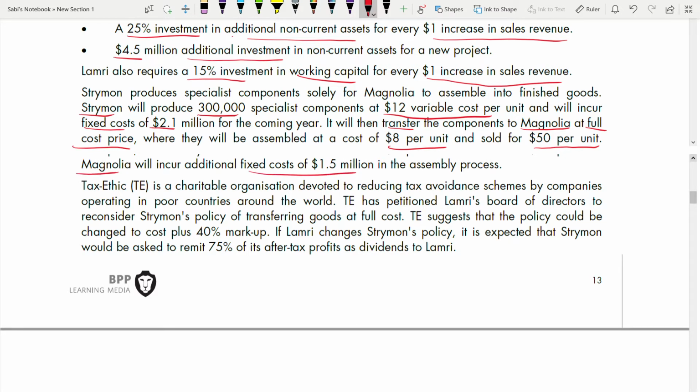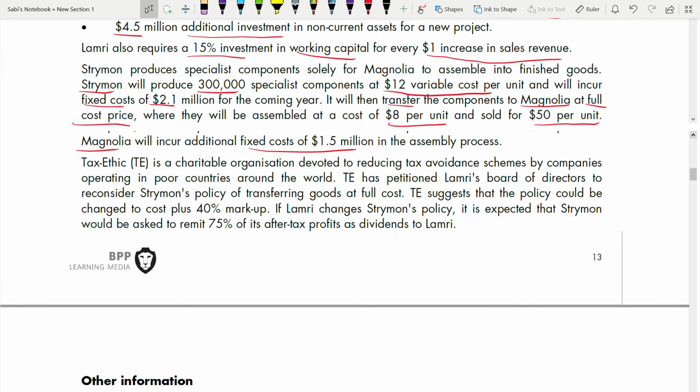Now, the proposal comes from here. Till here, it's fine, right? You'll be able to do it. Now, they are going to change this proposal. Which proposal? Here you can see that for the transfer price, they are taking full cost price. Now they are going to change that.